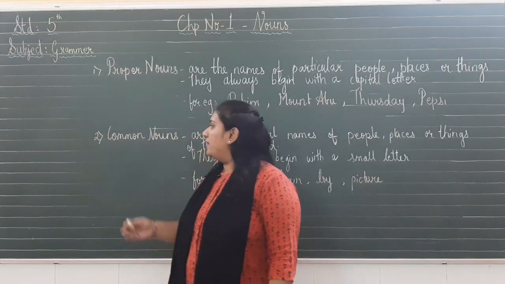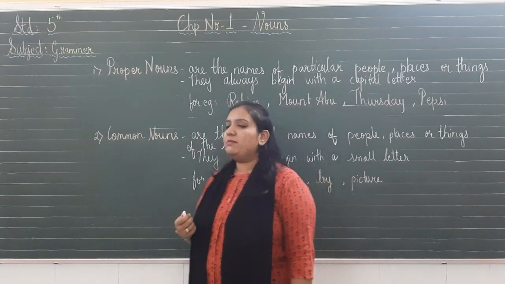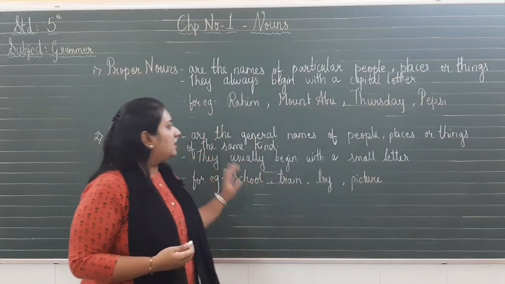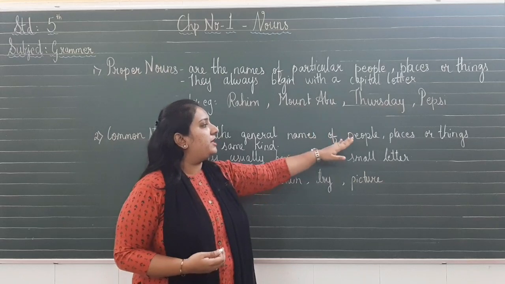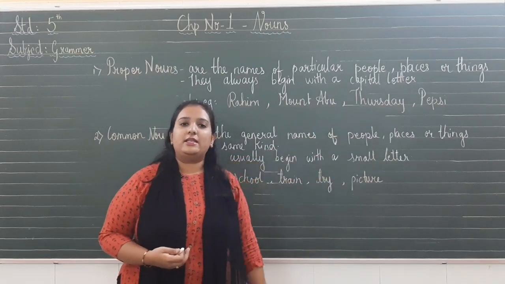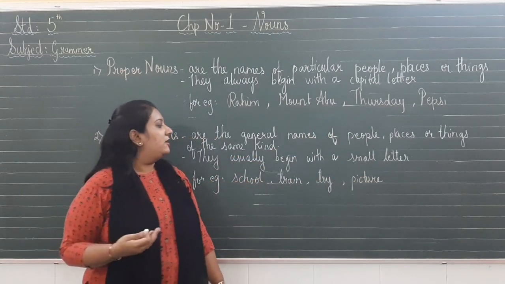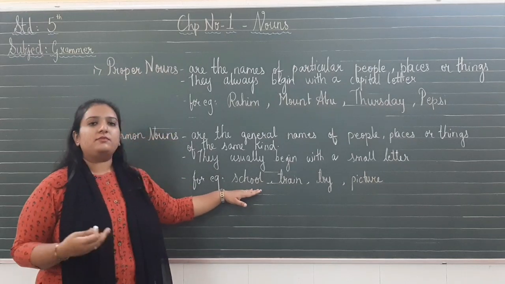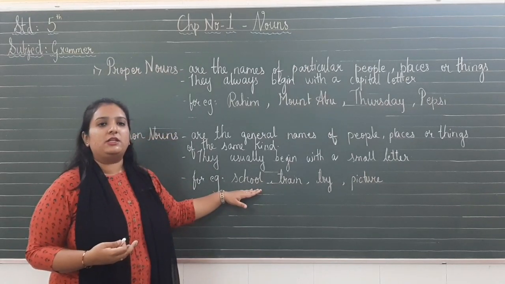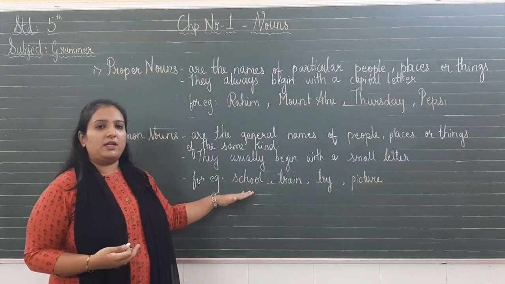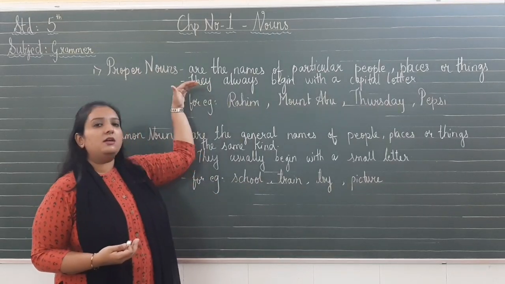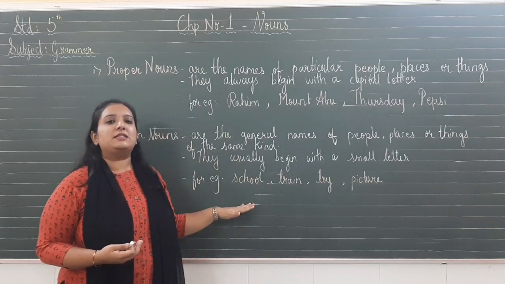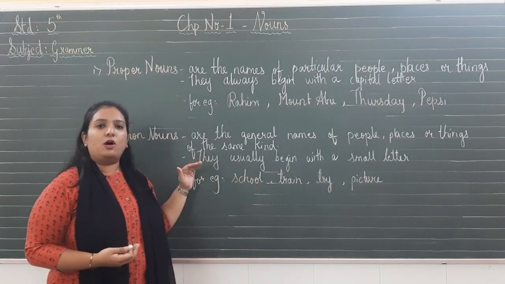Next noun we study is the common noun. What do you mean by common noun? Common nouns are the general names. What are the general names? The general names of people, places or things. For example, school. School does not have any particular name, so it comes under common noun. But if I say RS Kalaria Primary School, then it comes under proper noun. But if I just say school, then it is a common noun.